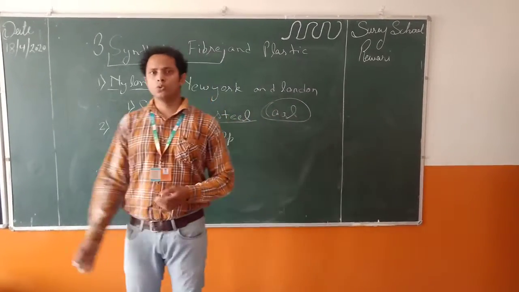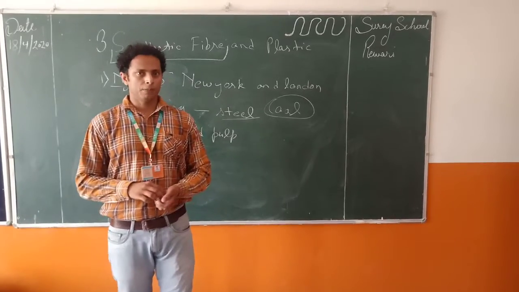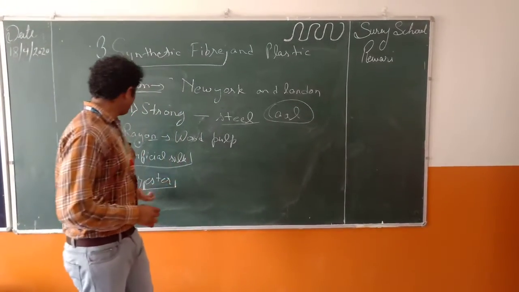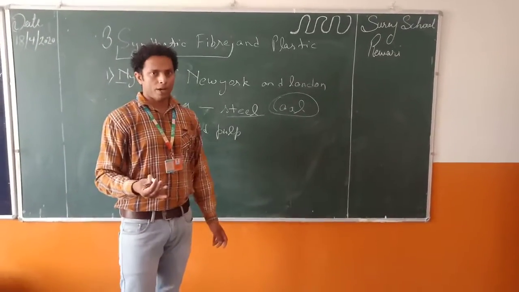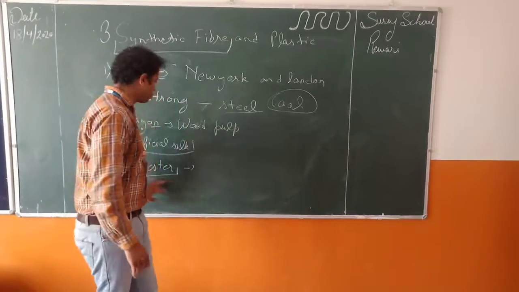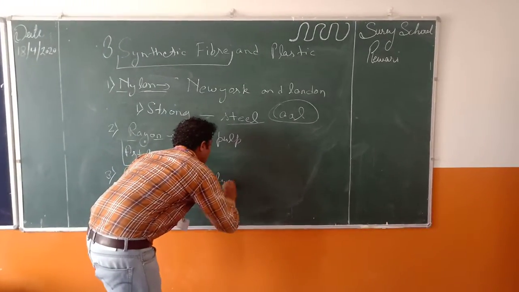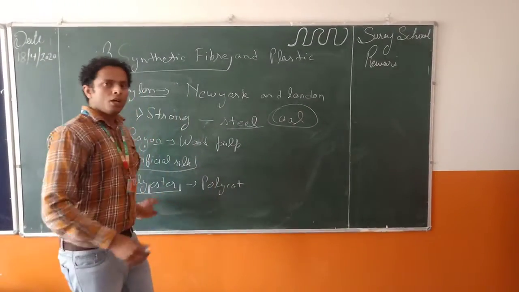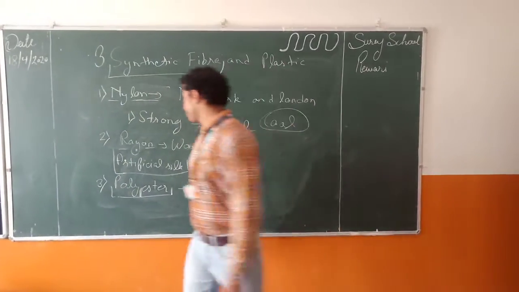Many polyesters are used to make clothes because they easily mix with natural fibers. So we use polyester to make clothes, and by mixing with natural fibers like cotton. If we mix polyester with cotton, it is known as polycot. If we mix polyester with wool, it is known as polywool, etc.